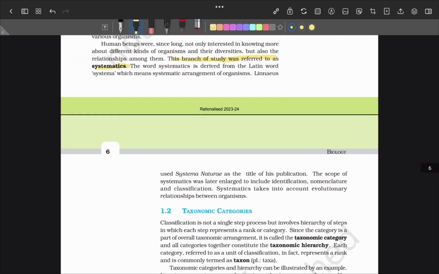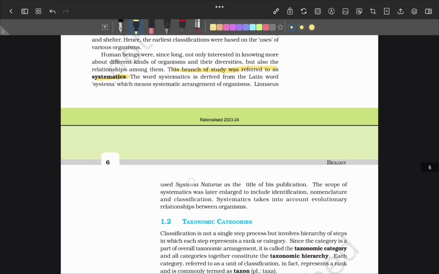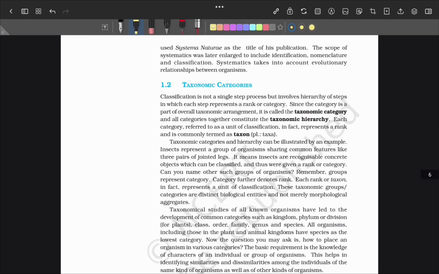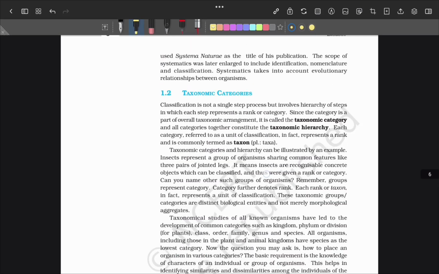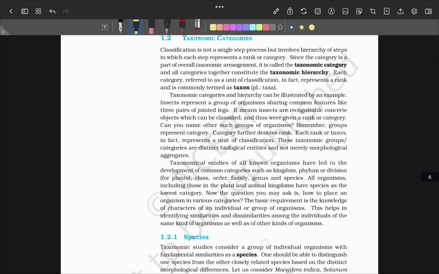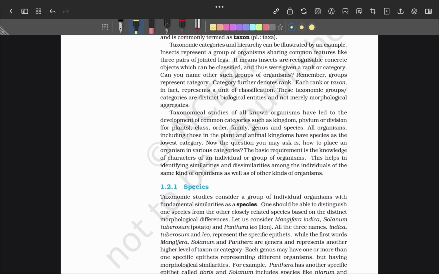Then the term systema naturae was given by Linnaeus. It is important. Every point is important: what is taxonomy, category, hierarchy, taxon. Every point is important, but I am only pointing out the small things.